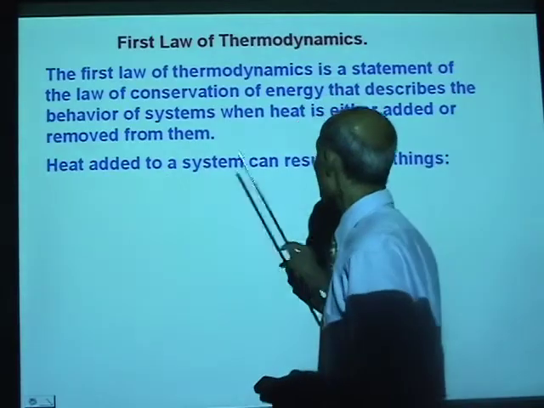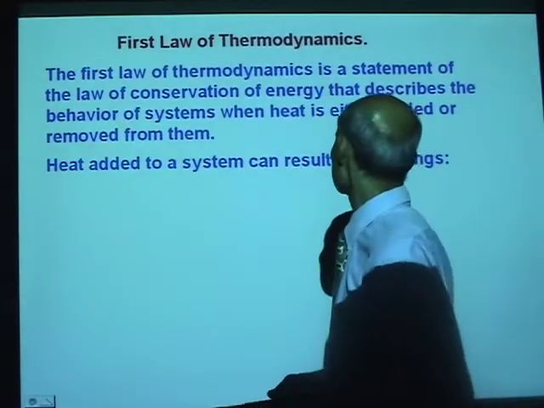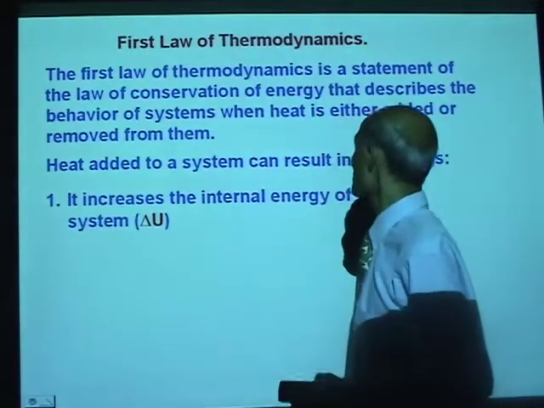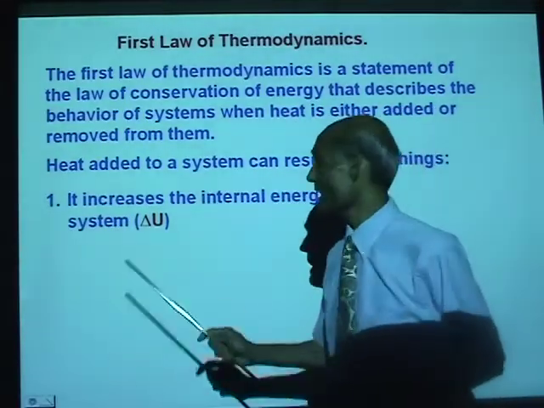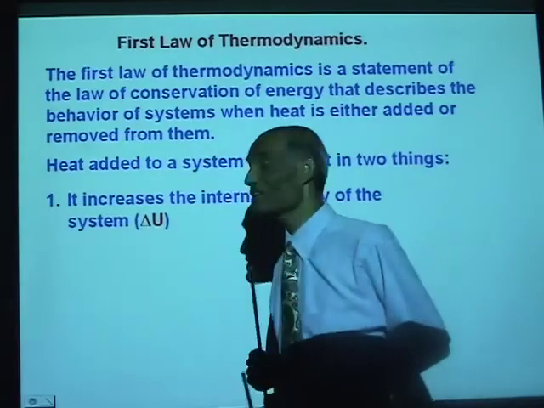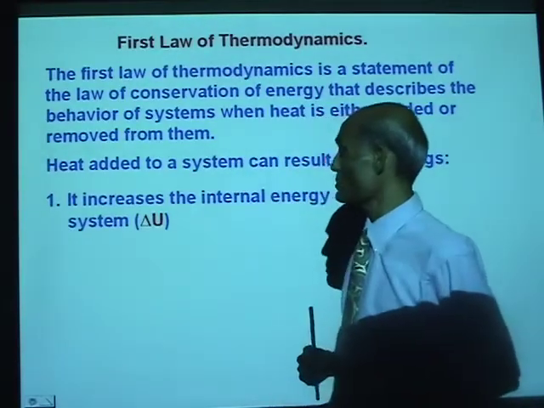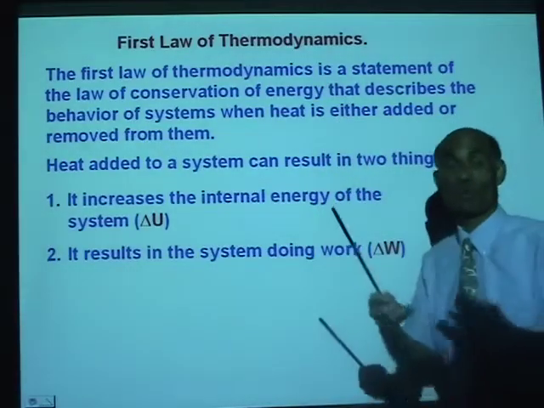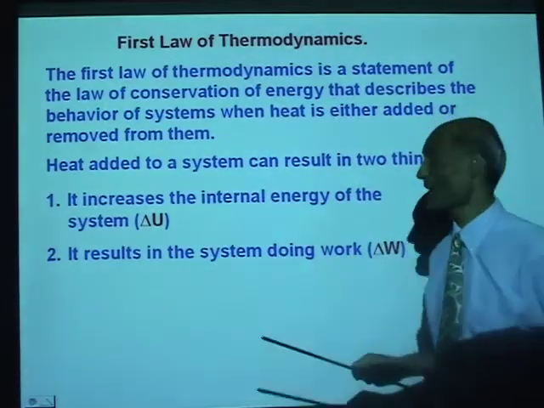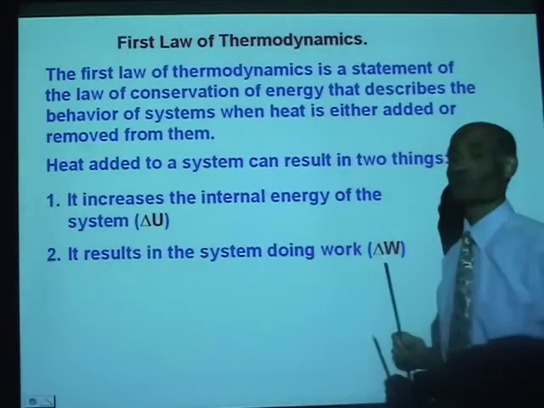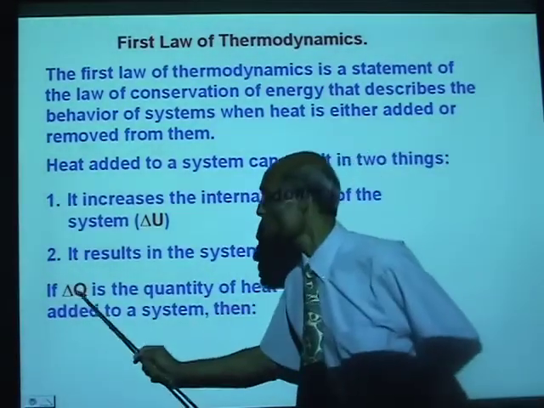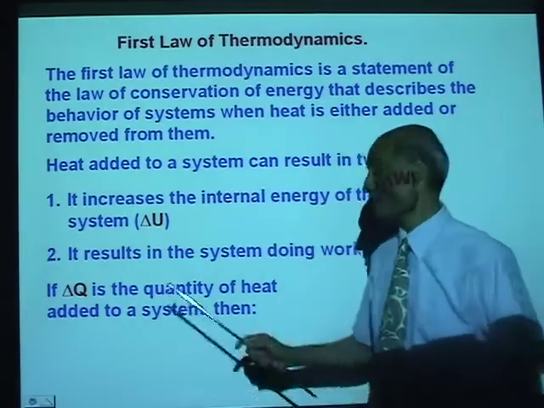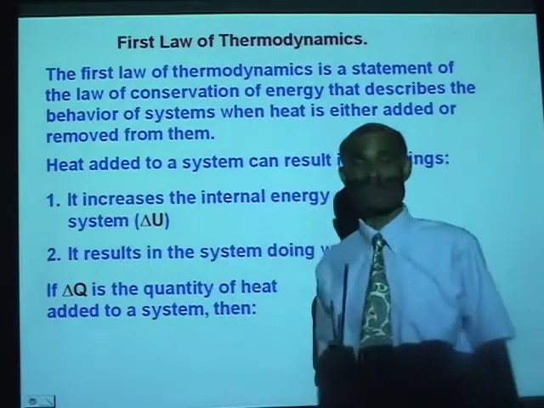When heat is added to a system, it can result in two things. We talked about that. It increases the internal energy of the system, and we will represent the increase in internal energy as delta U. And it results in the system doing work. The gas can expand and do work, delta W. So, if delta Q is the quantity of heat added to a system, what is that delta Q equal to?